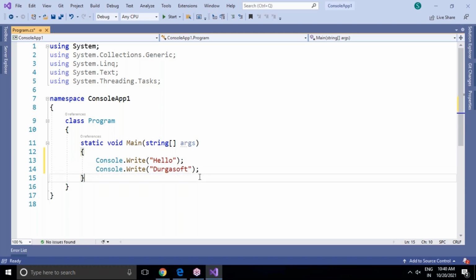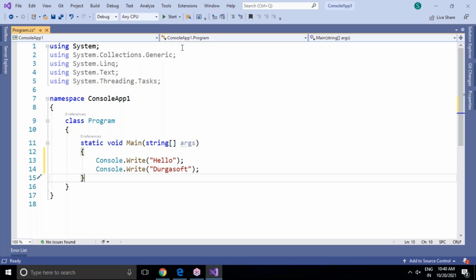I want to compile this code. Compile means what? Before going to execute, you have to check for errors with compilation. Or else compilation and running at a time, if you want, you can do it by pressing the start key here. Start button is there, or else from your keyboard F5, we have to press F5. When we hit the F5 button from your keyboard, automatically it will compile and execute.